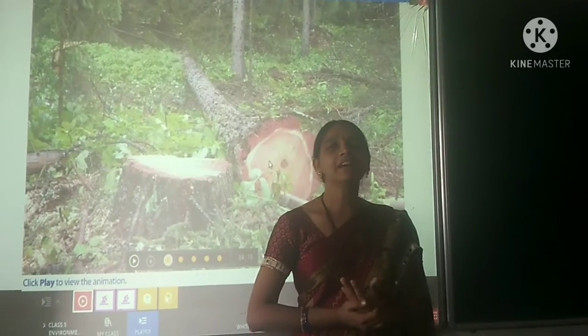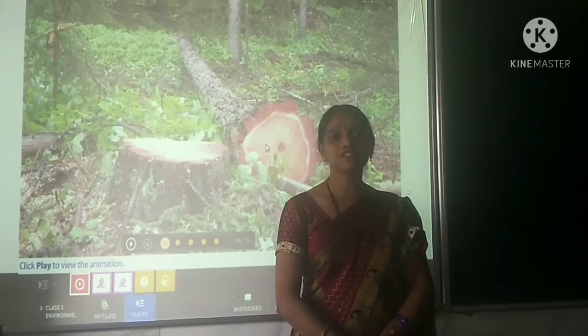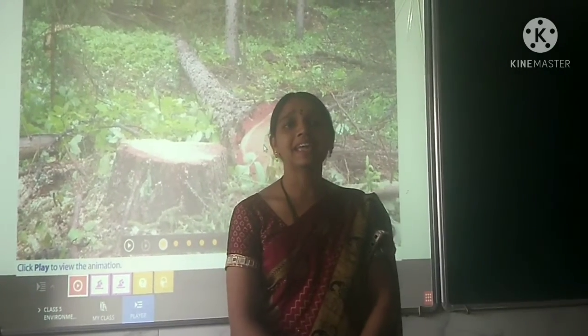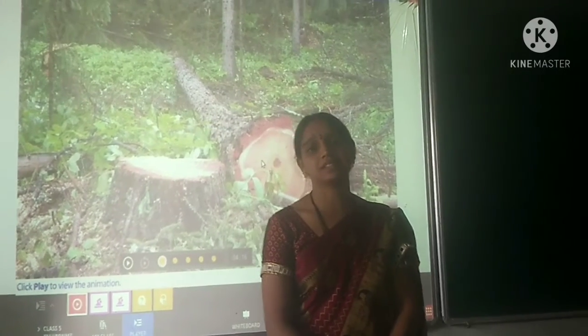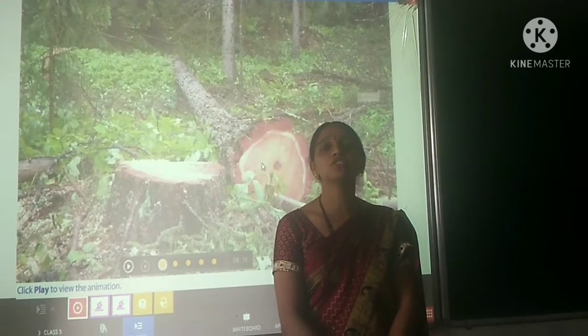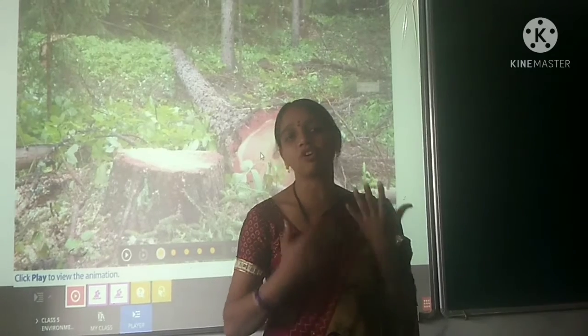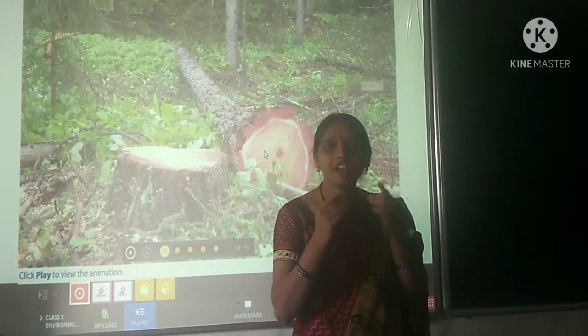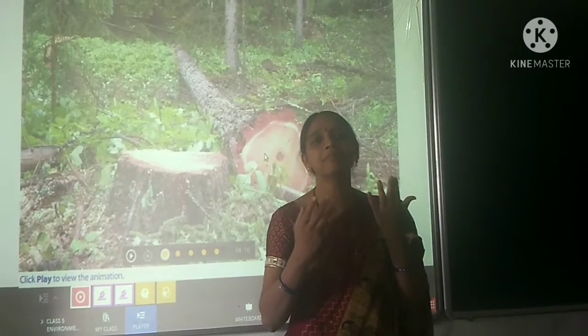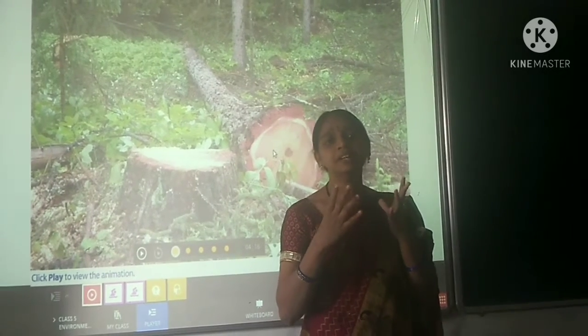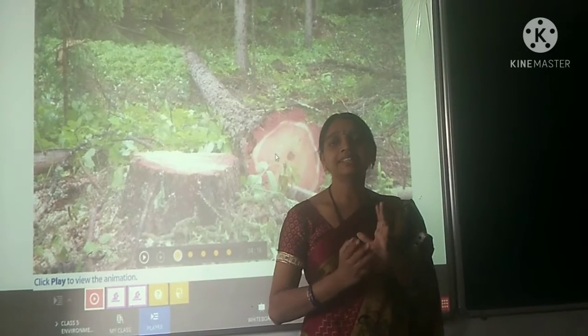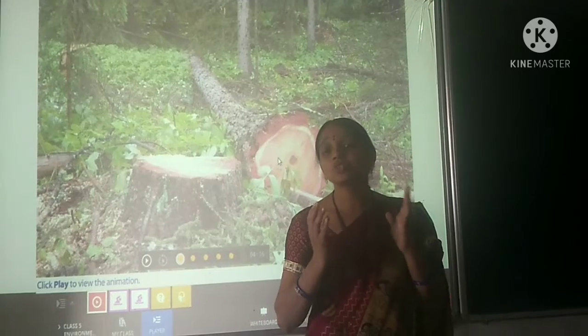Okay, children? Then the forest is also a home for medicines, like Ayurvedic medicines, you all know. They come from the forest. From small herbs like tulsi, neem, people prepare medicine for us. That is the reason we need to protect these trees.